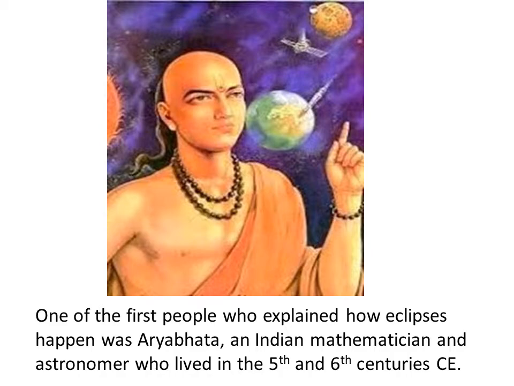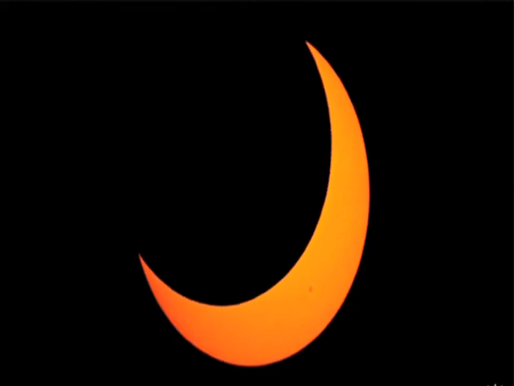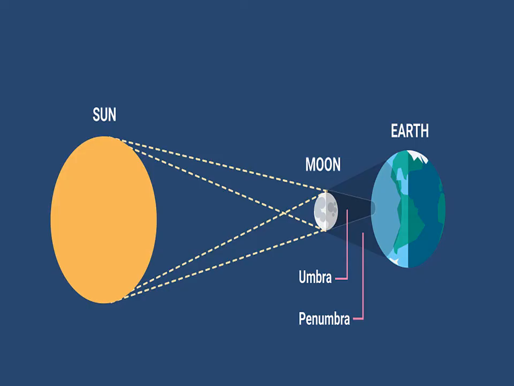The second one is partial solar eclipse. It occurs when the positions of the sun, moon, and earth are not exactly in a straight line. In this type of solar eclipse, only a small part of the sun is covered by the moon's shadow. The size of the eclipsed area is called eclipse magnitude.